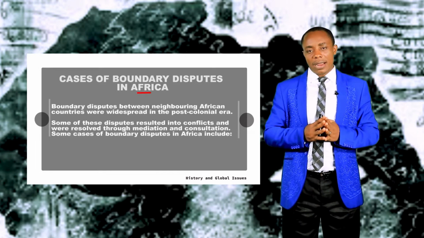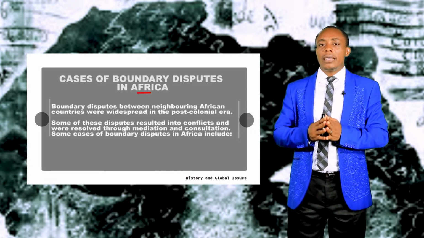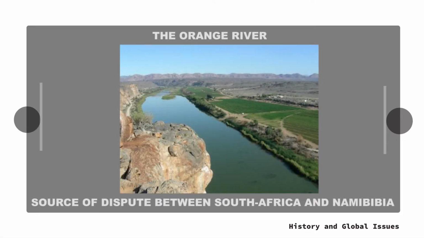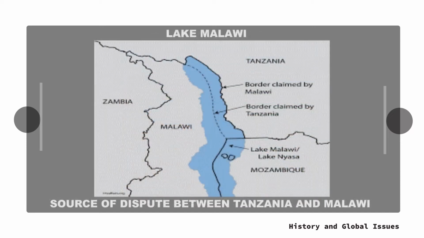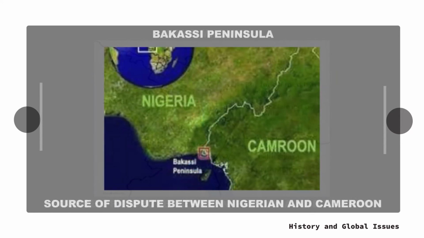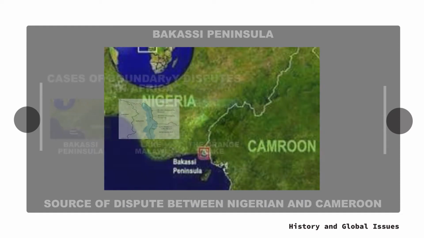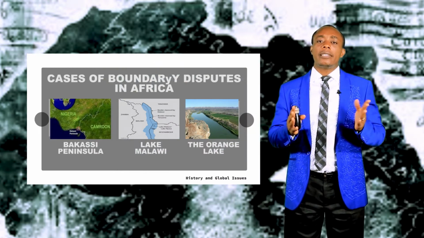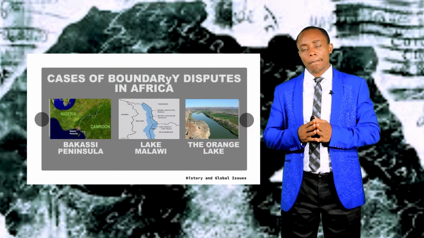This has been on the rise, and you can see in the pictures on the screen. As you can see on the screen, you can see the Orange River, which was a source of dispute between South Africa and Namibia. You can also see that Tanzania and Malawi had a boundary dispute over Lake Malawi. And lastly, the Bakassi Peninsula between Nigeria and Cameroon. These were all sources of boundary disputes, and they represent cases of boundary disputes in Africa.